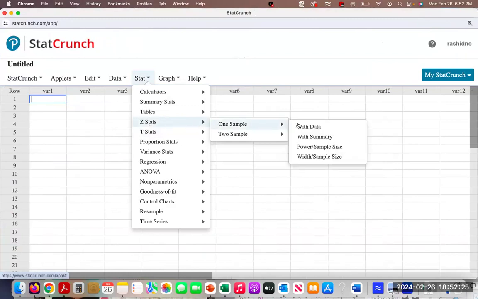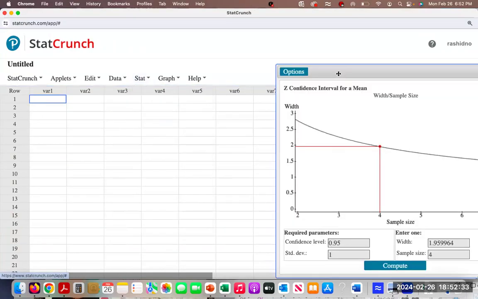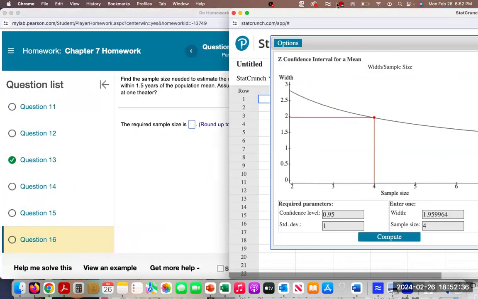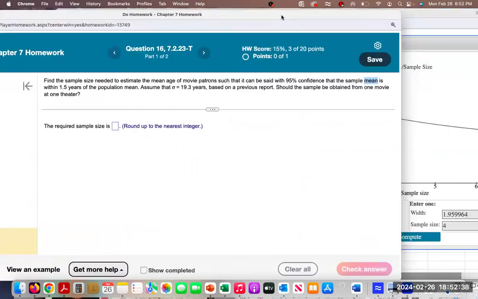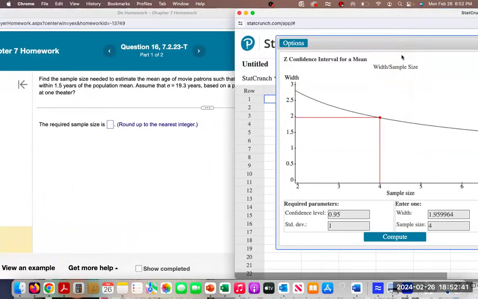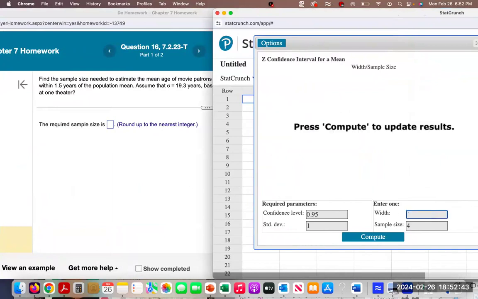One sample, and we want to find the sample size. So scroll down to width/sample size. And then from there, we're going to enter all the information that we have. So let's go ahead and enter. Let's clear the data. We're working with a 95% confidence level, so 0.95. The population standard deviation is given, it's 19.3. And the width is going to be margin of error times 2.